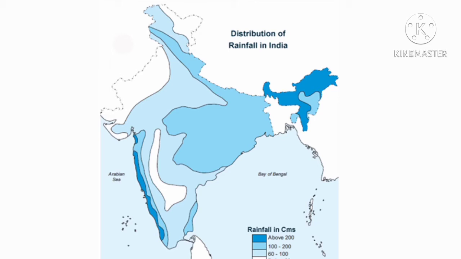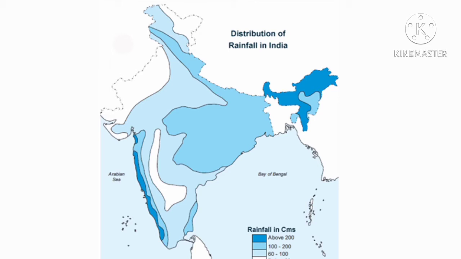Next, a third area of low precipitation is around Leh in Jammu and Kashmir. Leh in Jammu and Kashmir also gets very low precipitation. The rest of the country receives moderate rainfall. But snowfall is restricted to the Himalayan region.